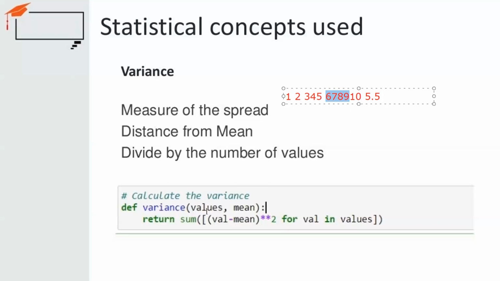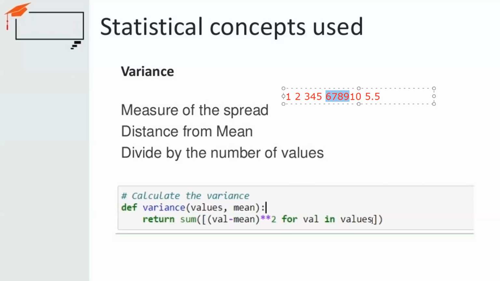That we can also do by writing a function where you pass both the values and the mean, and you find how the data is separated. So I have written sum, and inside that sum I am passing (value minus mean) to the power 2 for each value in my values. This will give me the variance, meaning how the data is separated. By this you have found what the difference in your data is.